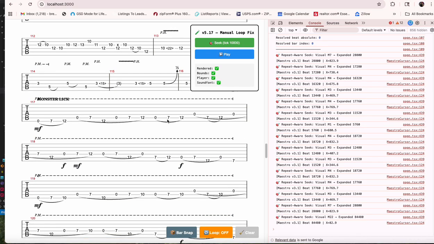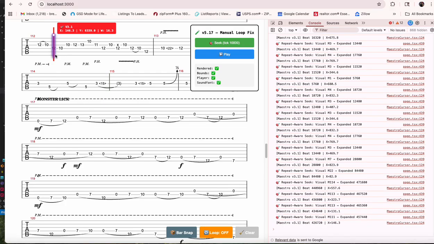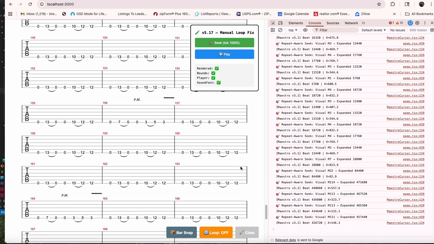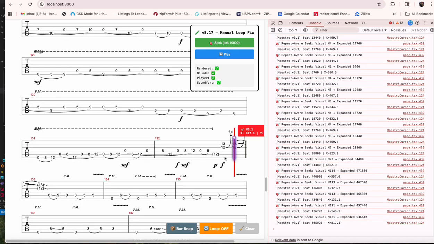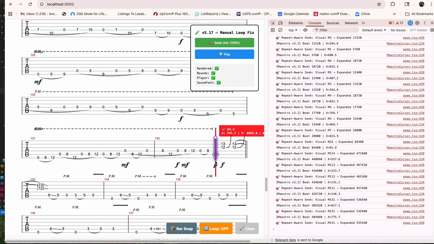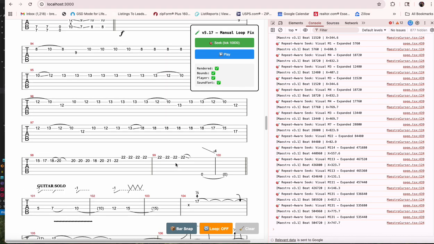If I go down to a solo, that's all good. Does it right there again. That's all fine. That's all good. So it seems to be only in that weird pinch harmonic thing. But see, that one's good. That one's good also. That one's fine. Just that weird pinch harmonic thing. No idea why. But all right.